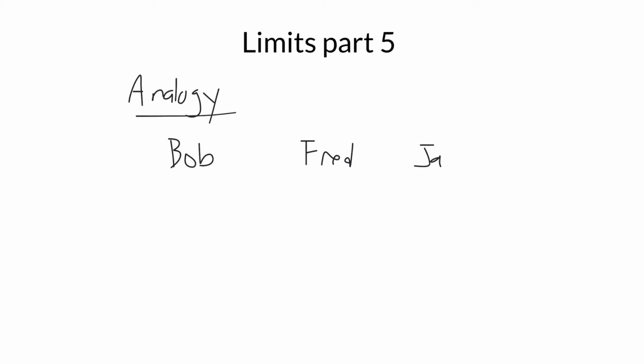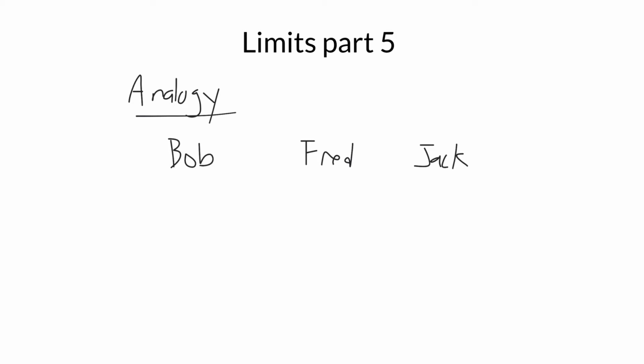Hello. In this last video, Limits Part 5, we're going to look at one final technique for evaluating some particularly tricky limits. Now, to start with, I want to have a bit of an analogy here. And for the analogy, we're going to imagine three people. We're going to imagine Bob, Fred, and Jack. And I want to figure out some information about their ages.